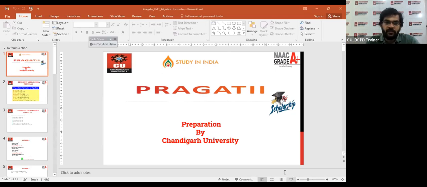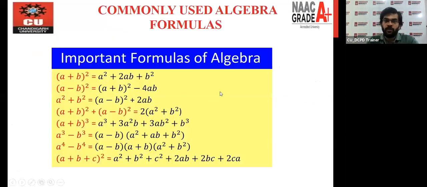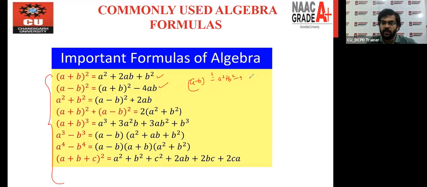Let's start with the basic formulas. I hope it's visible to everyone. Number one, (a plus b) whole square. I think we are all already aware of this. And (a minus b) whole square is a square plus b square minus 2ab.